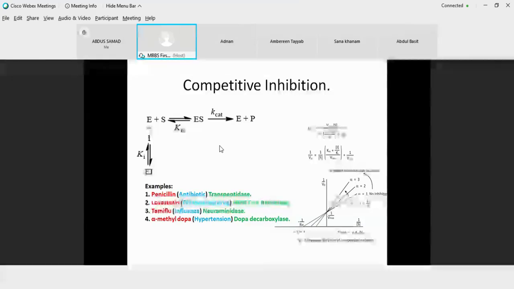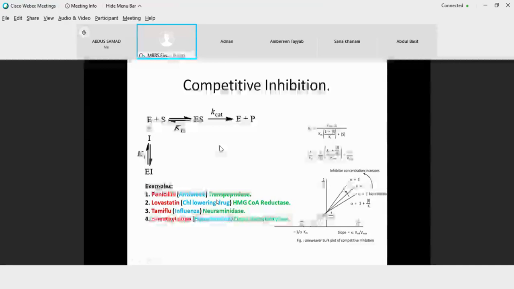Now, most of the drugs that are given, they are designed to behave in a competitive way. Again, the reason is that your cell may recover back. That is the reason why the pharmacokinetics of a drug acting on an enzyme happens at the level of competitive inhibition, mostly whenever these drugs are given to a live system. Say, for example, one of the drugs that is given in hypertension, that is alpha methyl dopa. This is a competitive inhibitor of an enzyme, dopa decarboxylase.